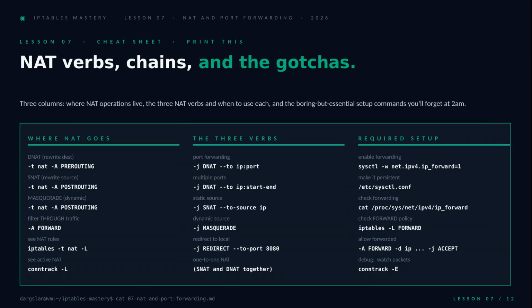So here's your cheat sheet. Print this one. The left column tells you where each operation lives: DNAT in pre-routing, SNAT and MASQUERADE in post-routing, and forward when you're filtering traffic that's just passing through. The middle column is your verb reference: DNAT for port forwarding, SNAT when you have a static public IP, MASQUERADE when your IP is dynamic like a home connection, and REDIRECT when you want to bounce traffic to a local port. And the right column? Those are the setup commands you will absolutely forget at 2 in the morning when nothing's working. Starting with ip_forward, which is the single most common reason your NAT rules silently do nothing.